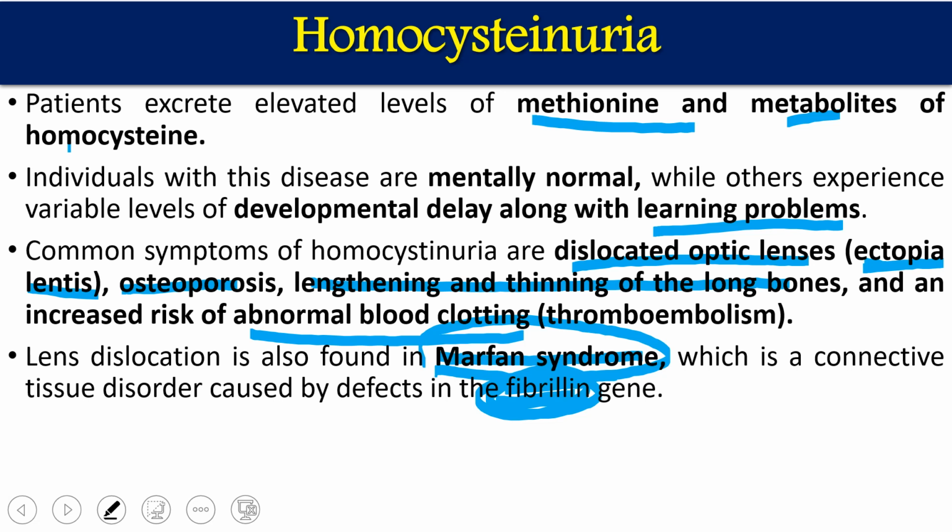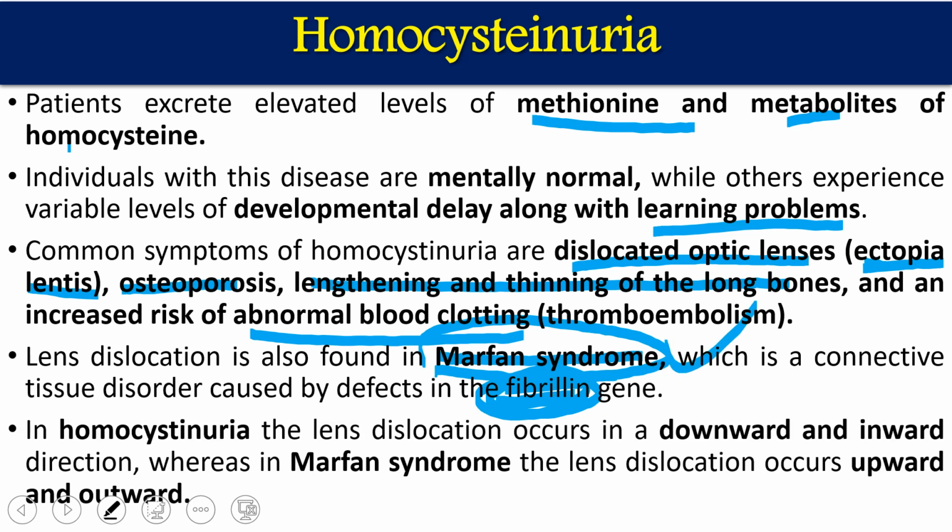Now, the dislocation of the optic lens in homocystinuria is slightly different from the dislocation of the optic lens in Marfan syndrome. In homocystinuria, the lens dislocation occurs downward and inward, meaning the lens will not be there at the top, or it will be moving inside.